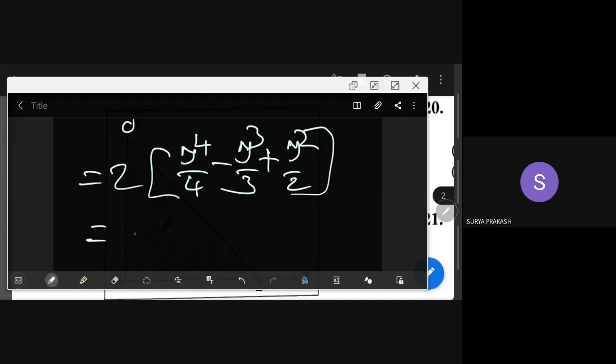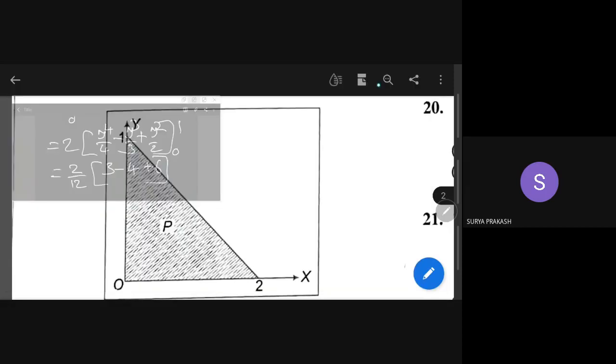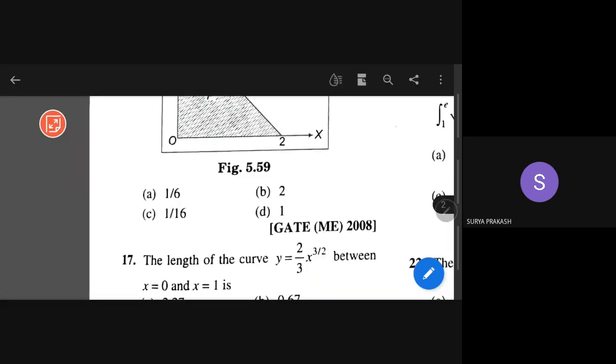You have 12 as the common denominator, so 12 will come here: 3 minus 12, 4 plus 6, 5 by 5, 10 by 12 is coming. 10 by 12 means 5 by 6, but this option is not there. 1 by 6 is what is given.